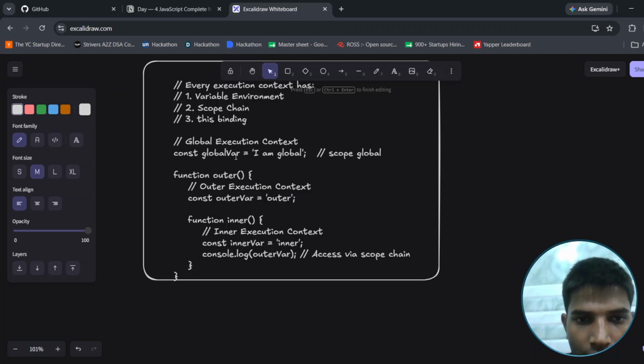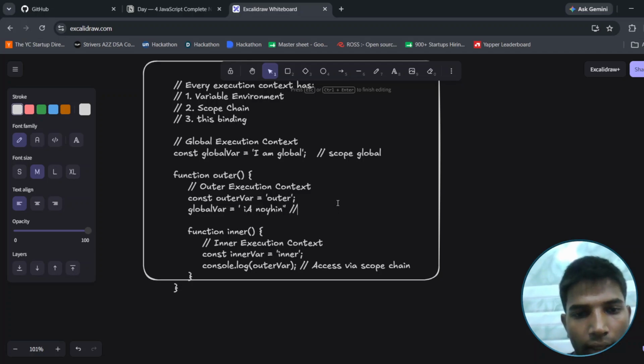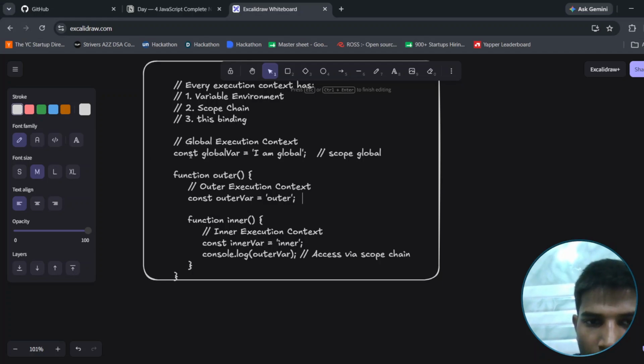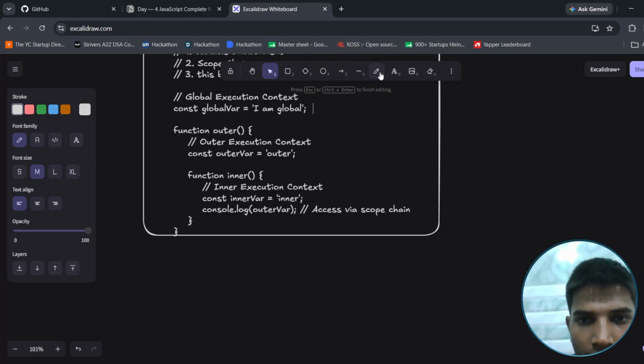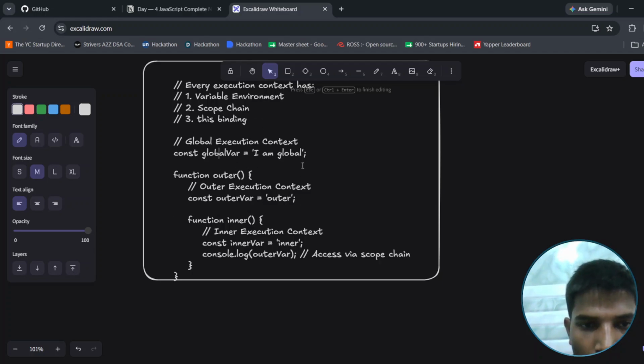If we define a globalVar inside a function later on and change it, it will change only the local one. So we can change the global variable only in the global scope, and anything defined inside the function is defined only in that function and is not applicable at the global level.